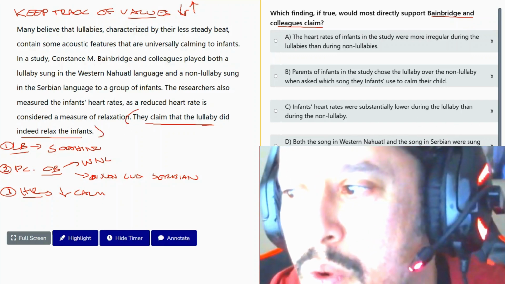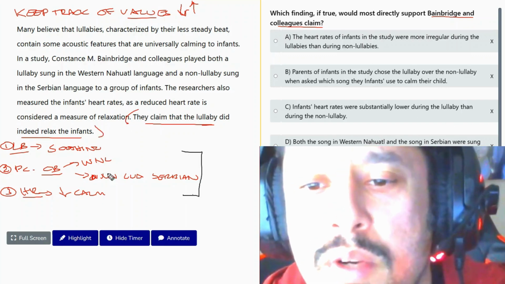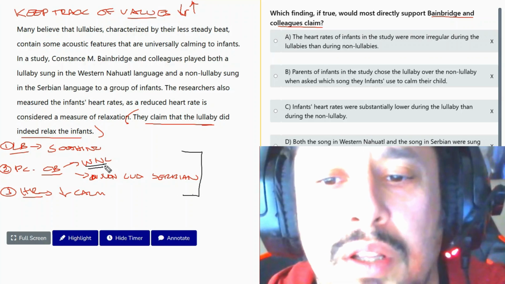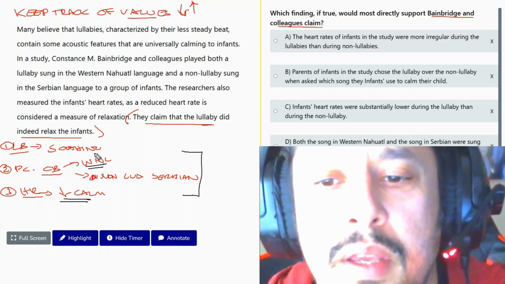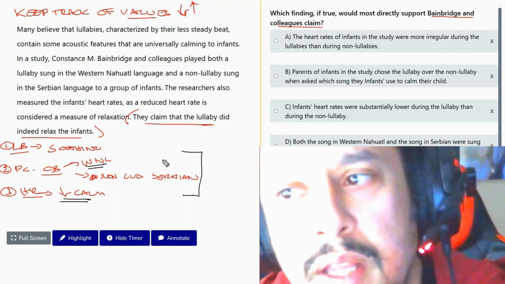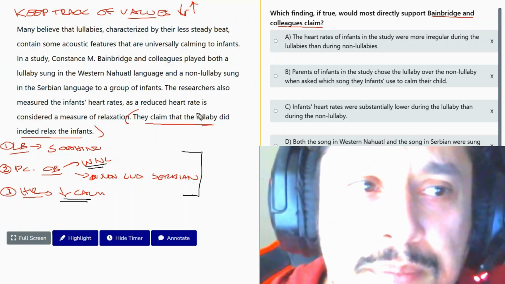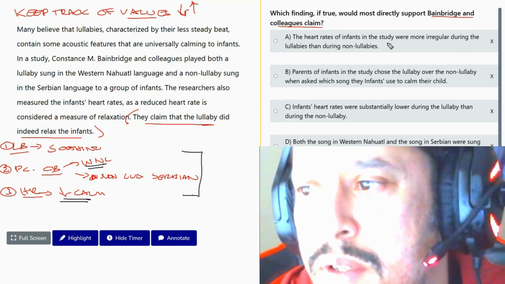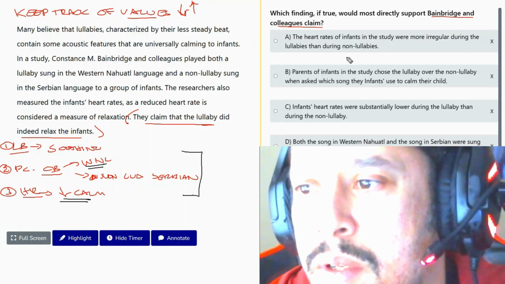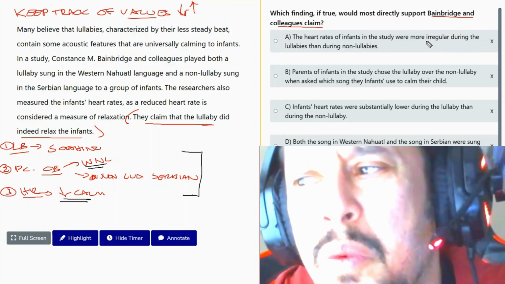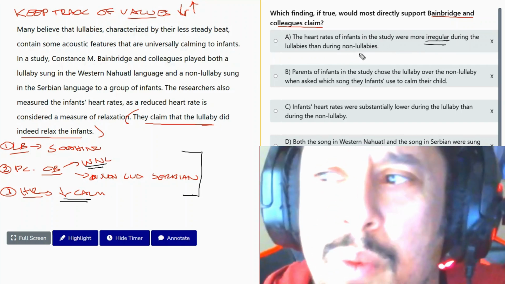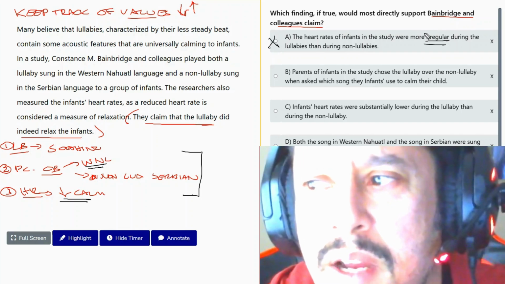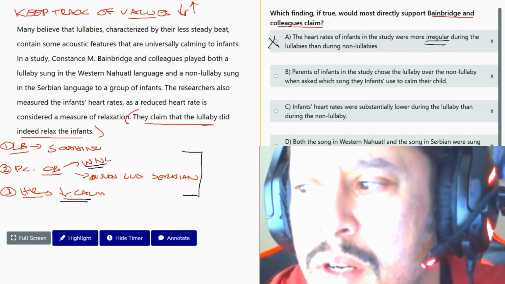So, what do we want now before we even check anything? That means we're going to say, for example, when the lullaby was in the Western Nahuatl language, the heart rate of the baby went down, as opposed to the Serbian language, which did not. Okay, so let's check out our answer choices. So the heart rates were more irregular, but we want a lower heart rate, not an irregular heart rate. So regular could mean a lot of things, by the way. This doesn't work there.